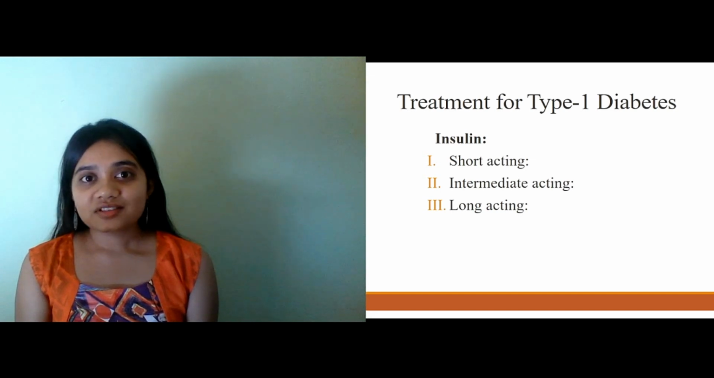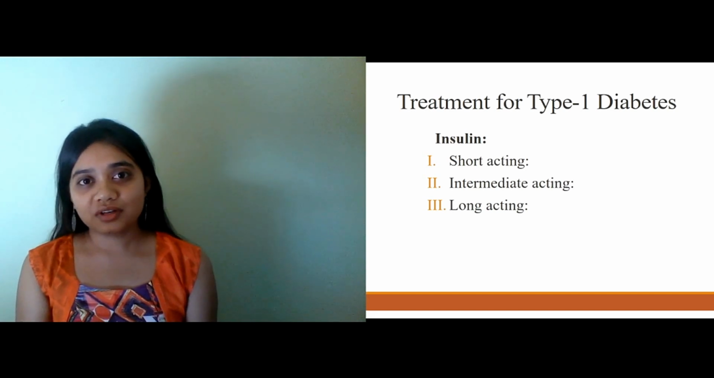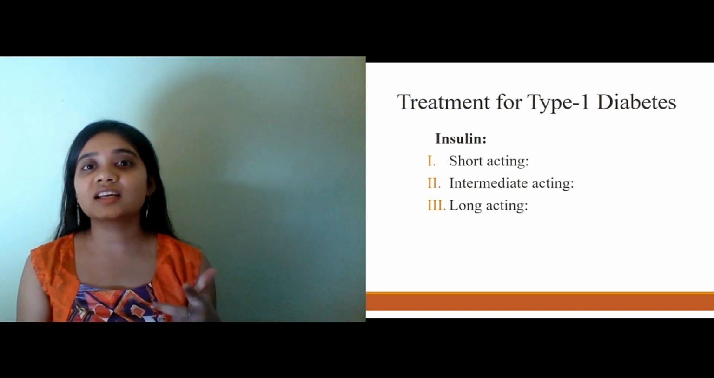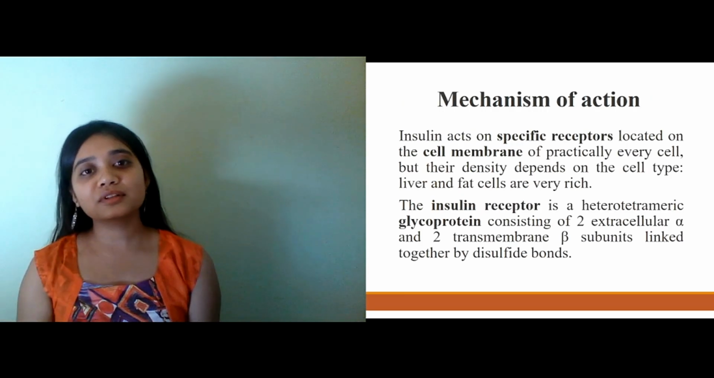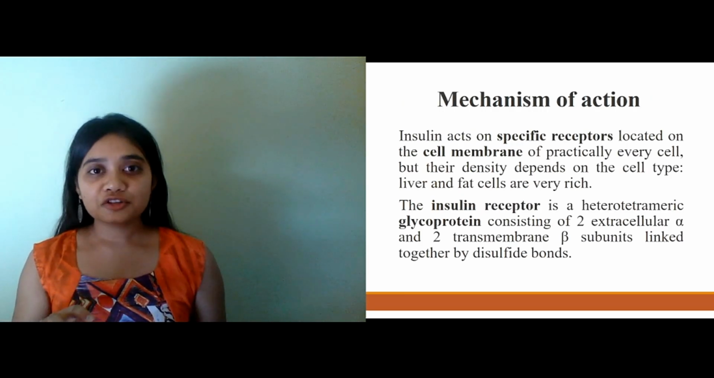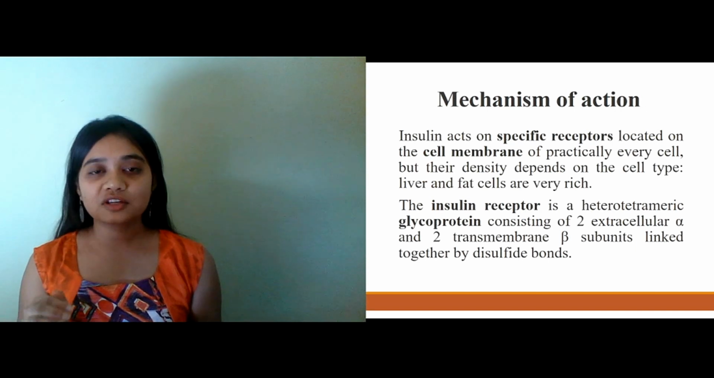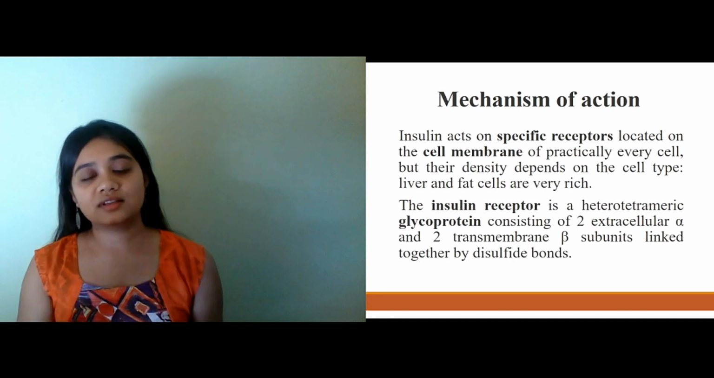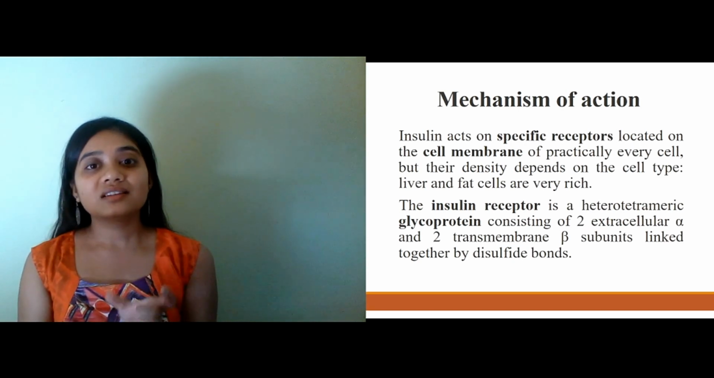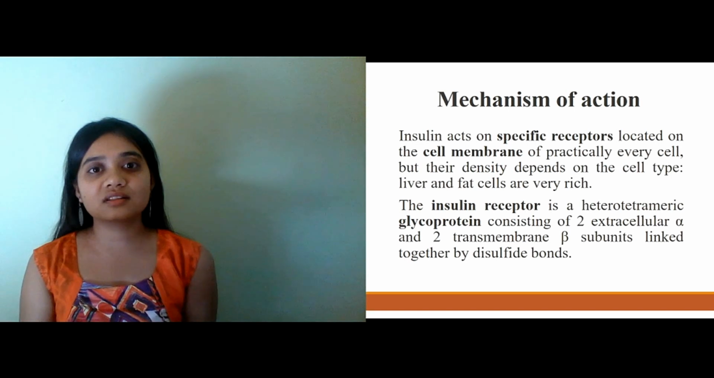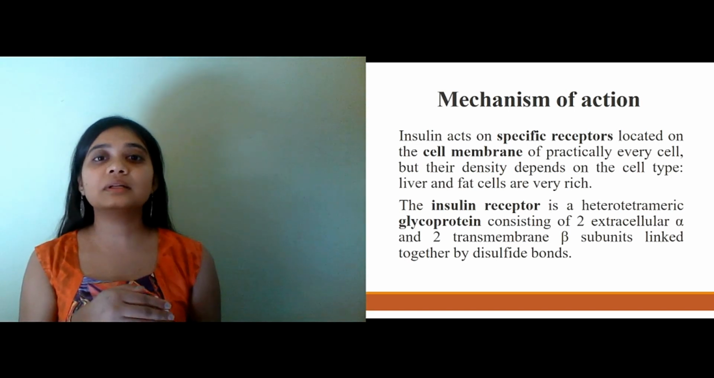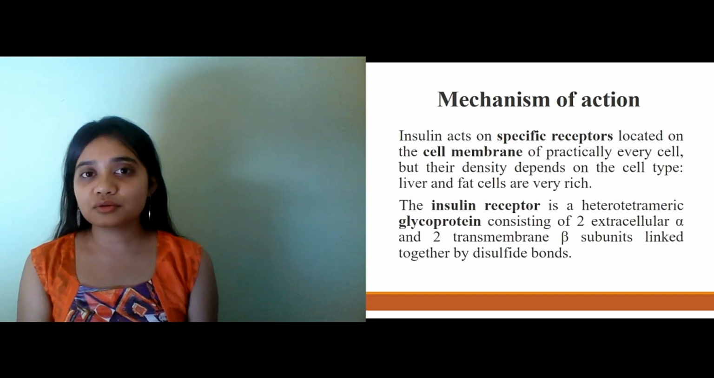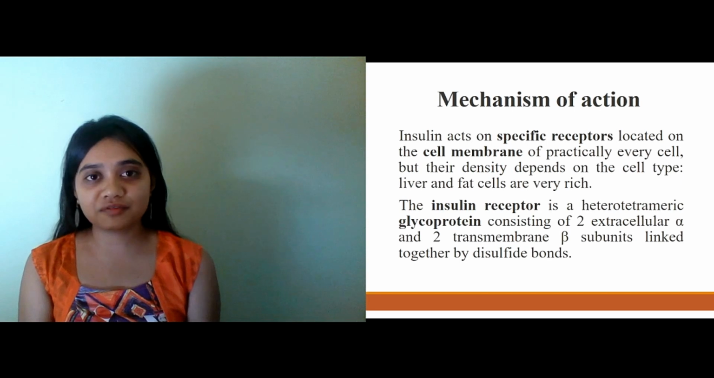Now these patients are prescribed with exogenous insulin. There are different categories of insulin, including short acting, intermediate acting and long acting. Now talking about the mechanism of action, insulin acts on the specific receptors which are located on the cell membrane of each and every cell, but the action differs on the density and the amount of receptors present on the specific cell. For example, liver and fat cell lining are rich in these receptors, so they have specifically got more quantum of activity.